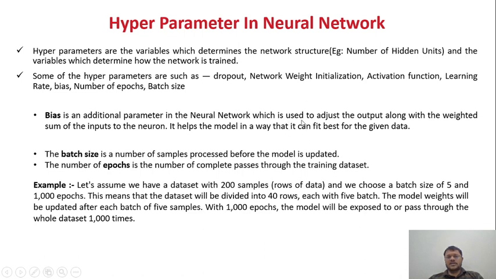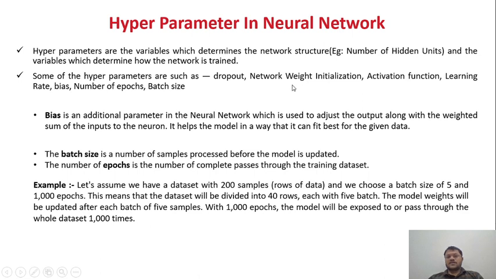Now I will set my dropout rate to 0.2. So 0.2 means 20% of the data I'm going to drop out, and from these 8 nodes I will again drop two nodes, and I will transfer 6 nodes' values to my next layer. In this way we are going to build our model.